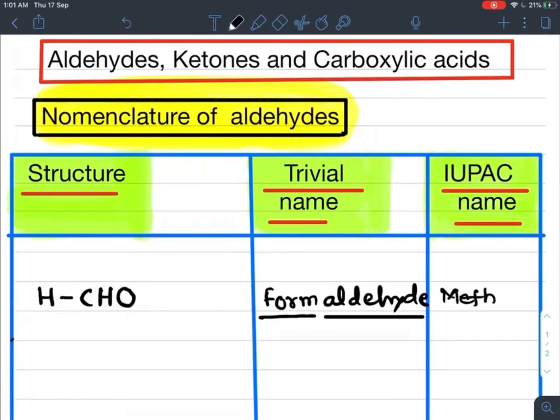Meth for one carbon. All are single bonds, so the carbon is attached with single bonds to hydrogen. So An and the aldehyde group: Al. Methanal is the IUPAC name of the first example of aldehyde, HCHO.